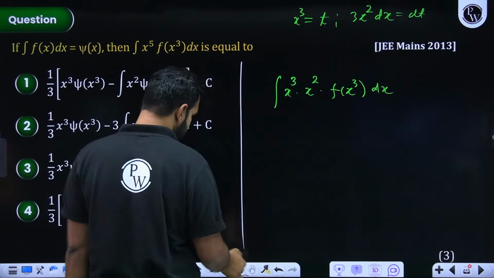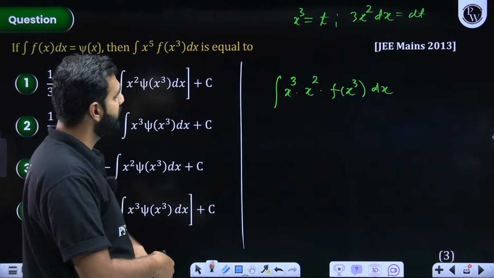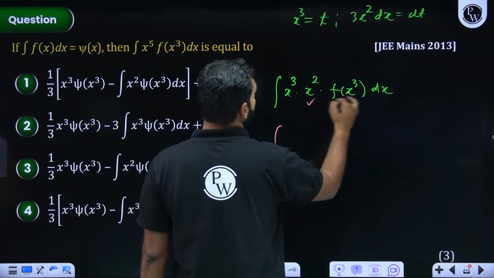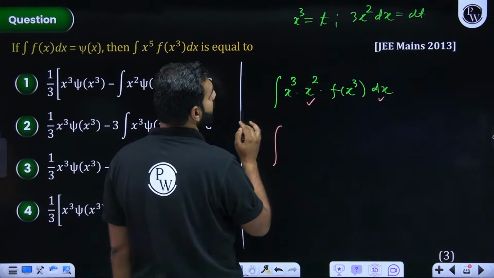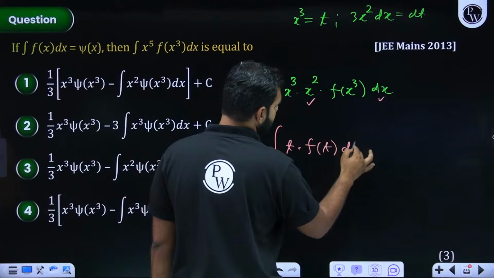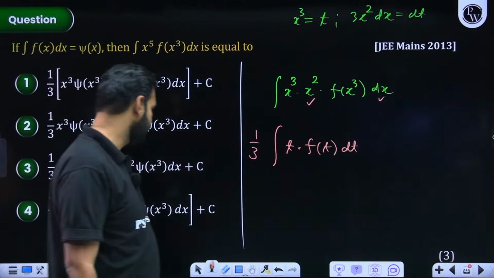So with that coming into the picture, I think I have cracked this question with this simple decent information that here x square dx will be dt by 3. So 1 by 3 dt. X cube is t. So this is t f t dt. First of all, give me a quick confirmation. Did you all understand this particular part? Can I move ahead from here?